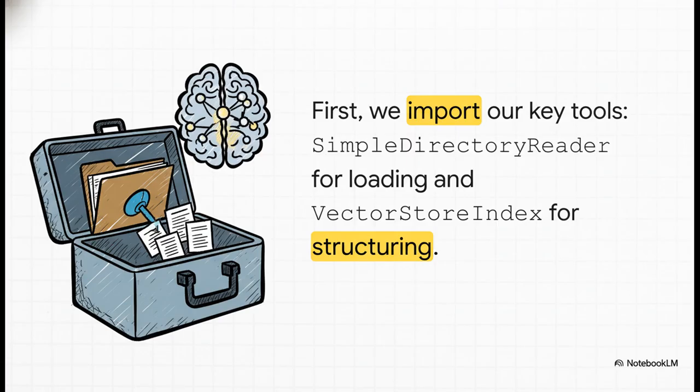We're grabbing 2 key things from llama_index.core. First is SimpleDirectoryReader. Its name says it all. It's a super simple way to read a bunch of files from a folder.